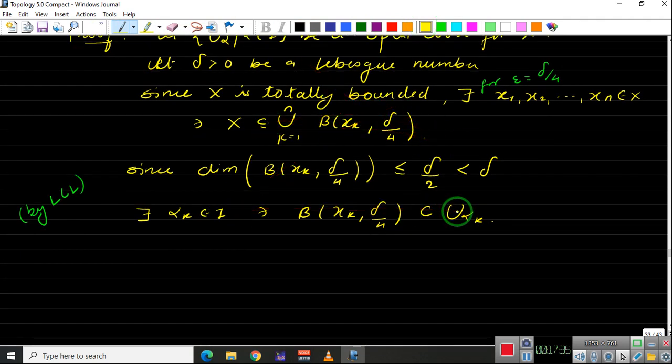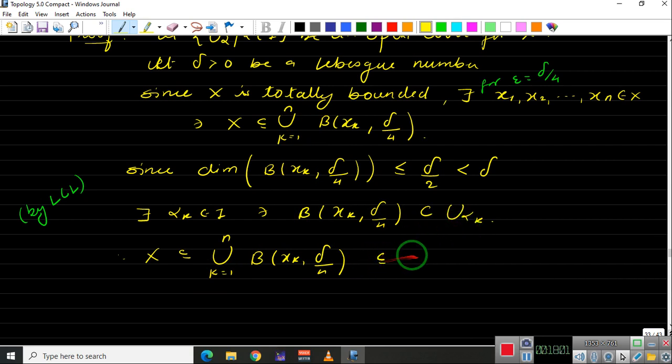Therefore, what we have is X will be contained inside the union, k from 1 to n, of the ball around xk of radius delta by 4, and the ball around xk of radius delta by 4 is contained inside U alpha k.